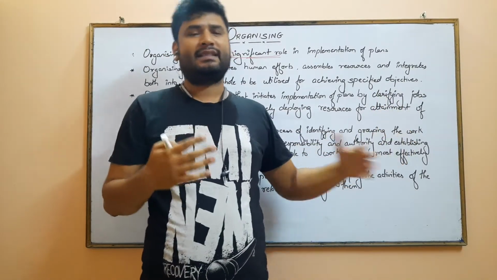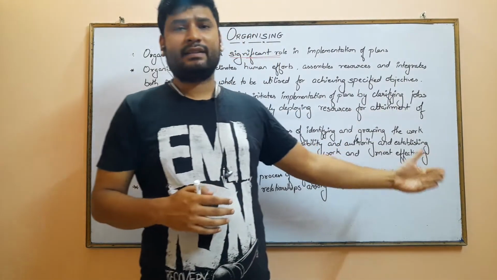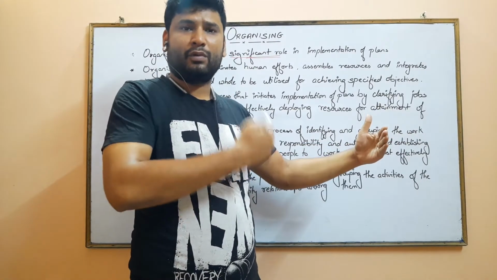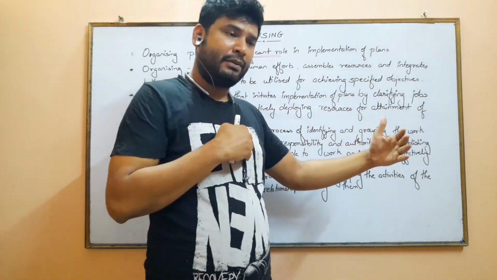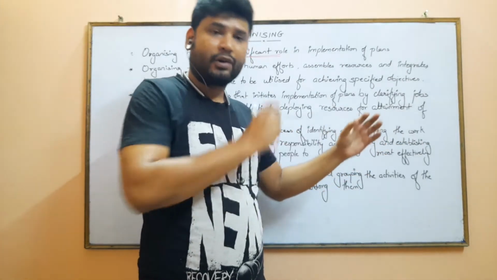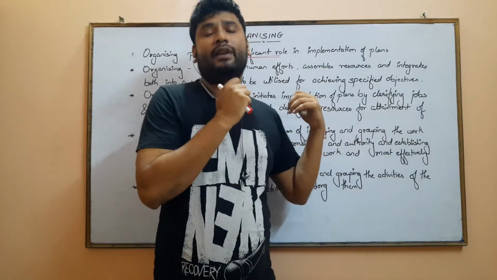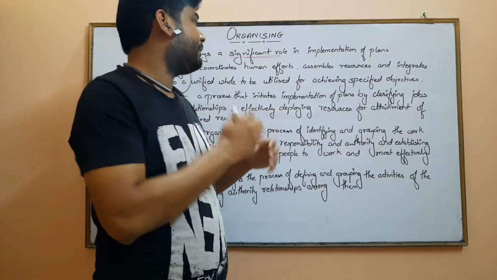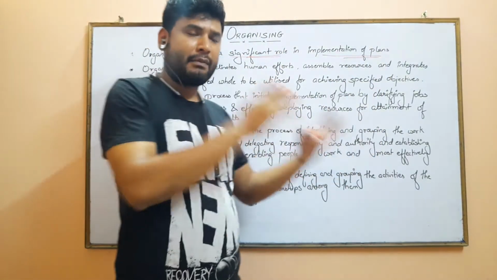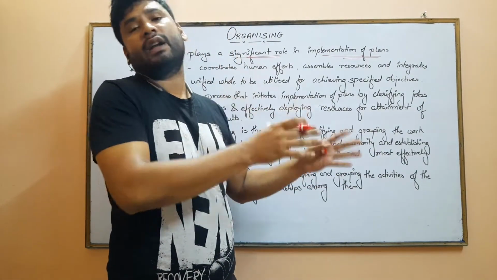For example, I say I want to achieve a 10% increase in sales. If I want to increase sales, I need to increase the production activity. So I require more raw materials. I have to communicate this plan to my people. I have to employ those people who are going to help me increase the sales. So it becomes an important function. Why? I have to implement whatever plans have been made. Whatever I have planned in the previous chapter, now I am implementing by organizing the things.